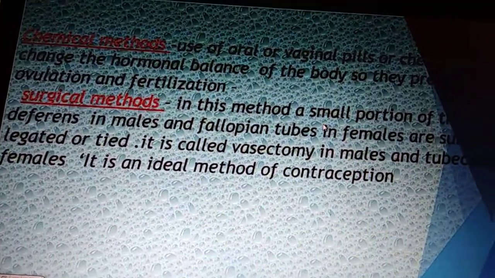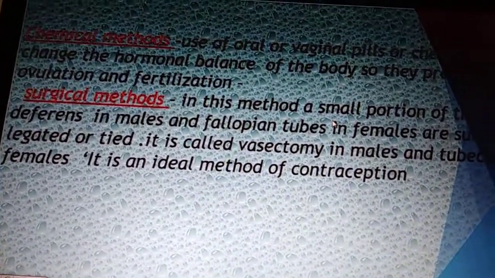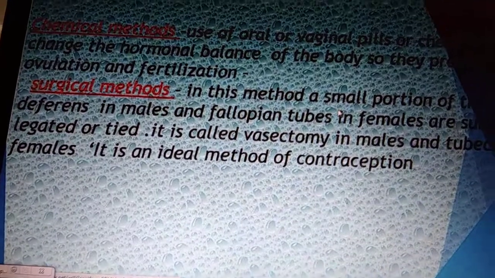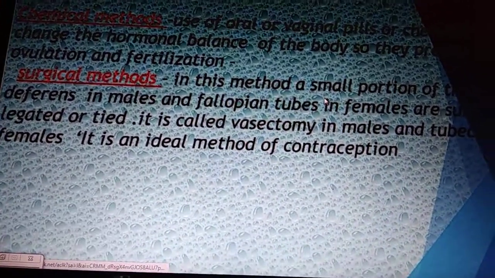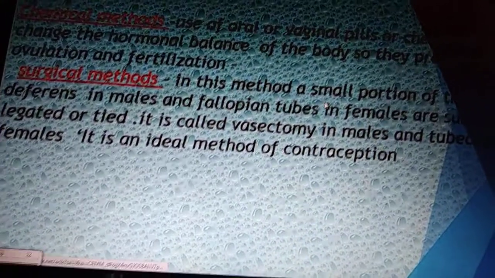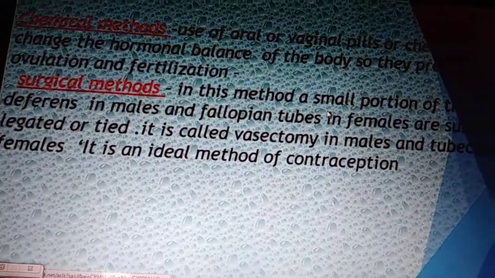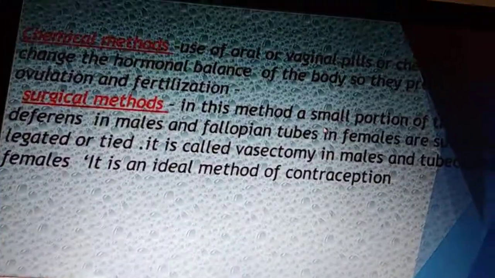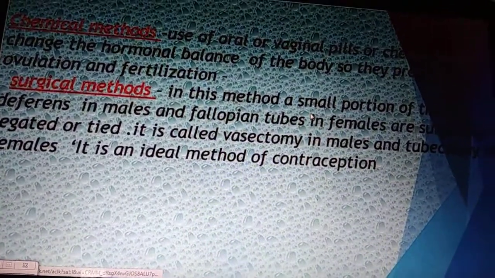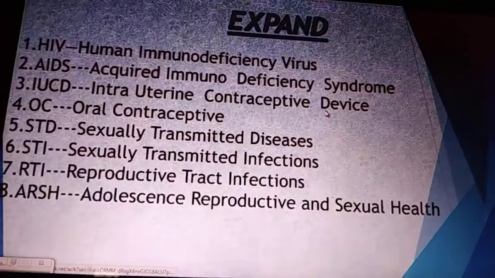So this is about your chapter. Yes, one more thing, many diseases are also spread through sexual intercourse. Many diseases like AIDS also spread through sexual contact. So some contraceptives, like the barrier methods we studied, condoms etc., also prevent these infections.